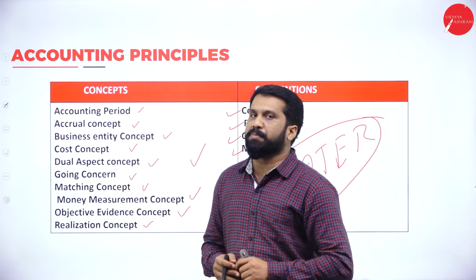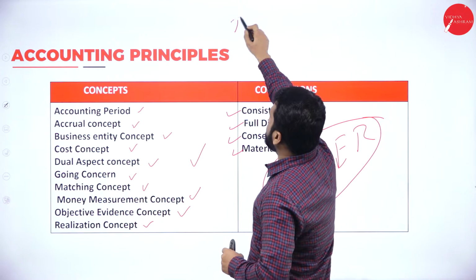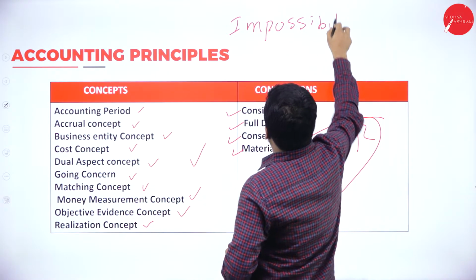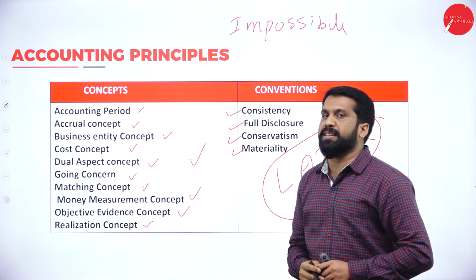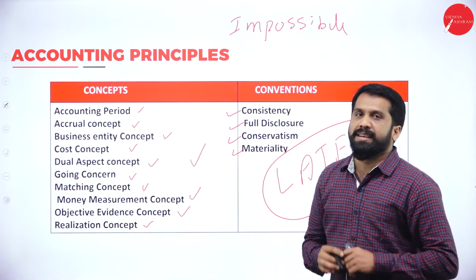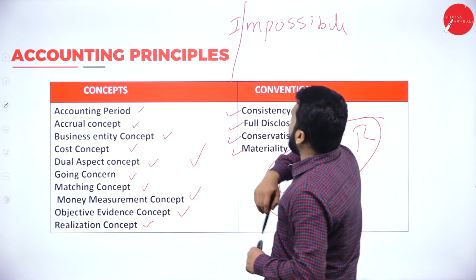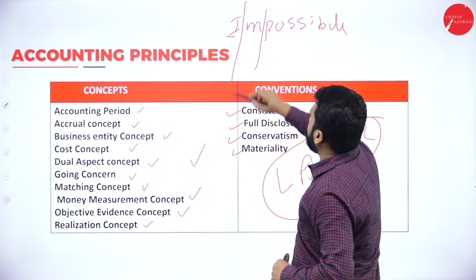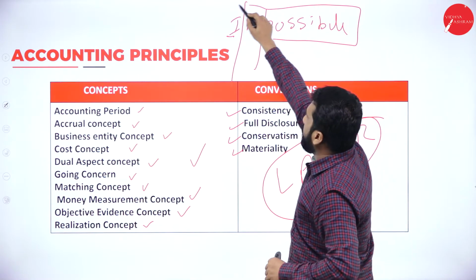It is possible. Why? Because what is the spelling of impossible? IMPOSSIBLE. If you remove this I, what is this? I am possible.